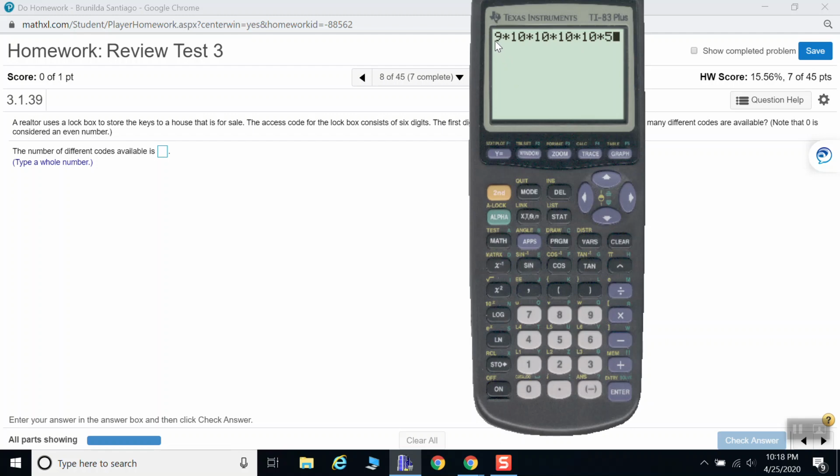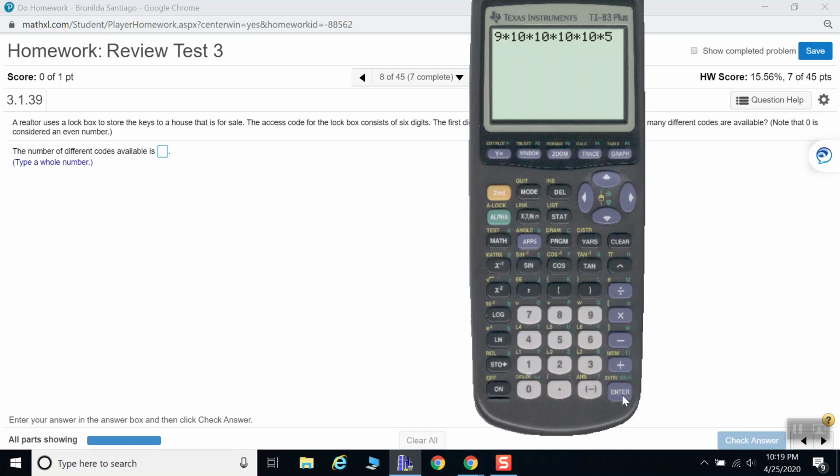So notice that there are 6 digits: the first digit, the second, the third, the fourth, the fifth, and the sixth. The first condition was that it cannot be a 2, so if you remove the 2 between 0 and 9, you have 9 numbers to choose from. They did not indicate that you cannot repeat the numbers, so you continue to have 10 numbers to choose from for the second digit through the fifth digit.